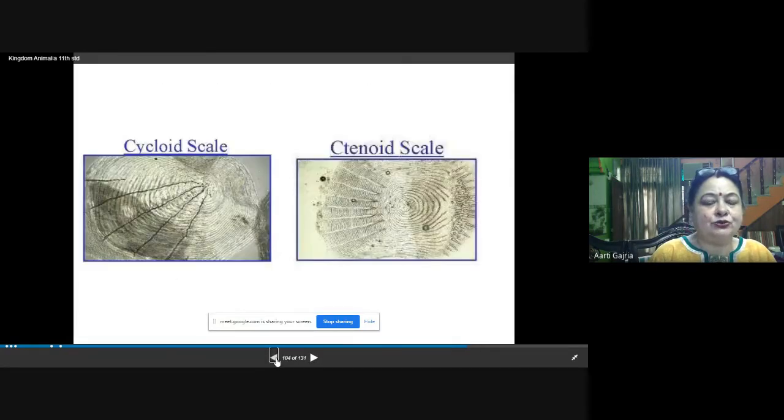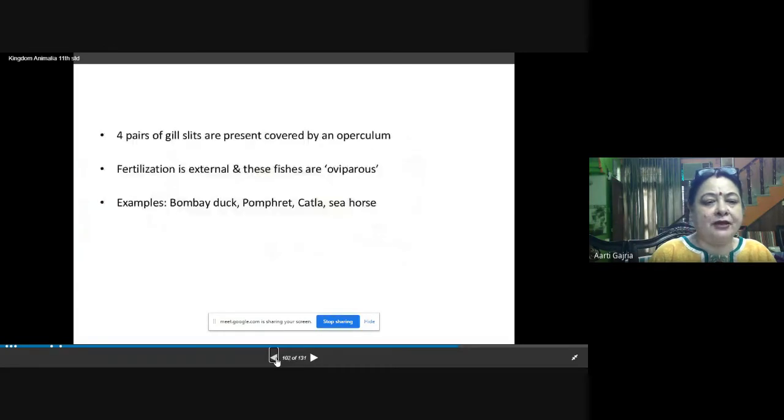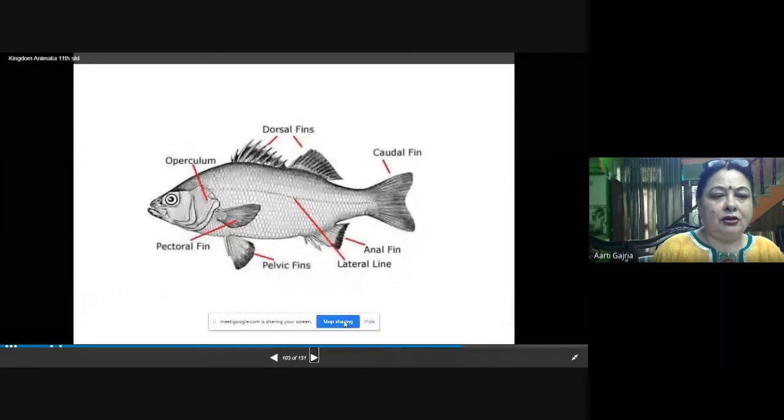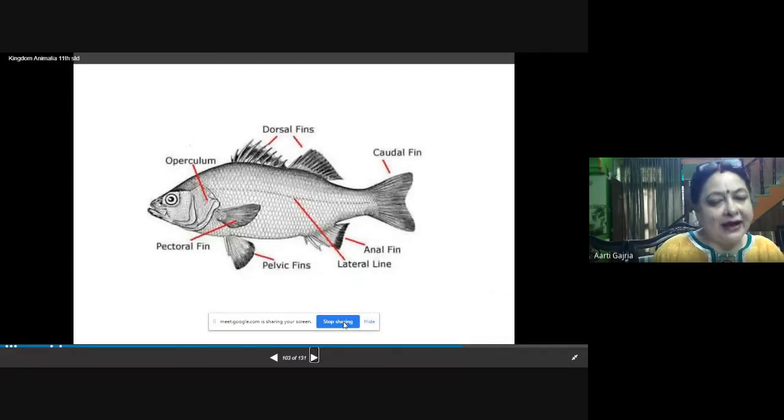I'll show you other diagrams. See, the diagrams are in your NCERT, page number 57. Seahorse is given. Seahorse and katla. 2 examples are given. So these are the osteichthyes. So this was all about the superclass Pisces, which is consisting of 2 classes, chondrichthyes and osteichthyes.